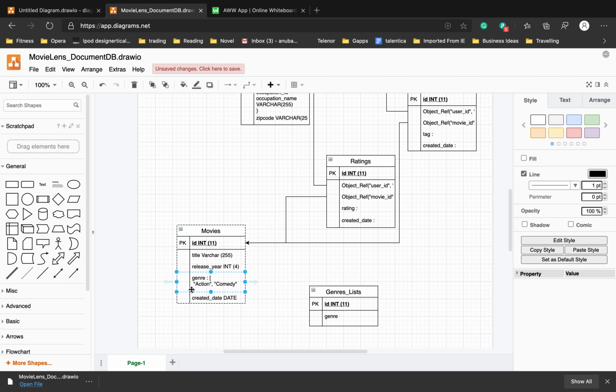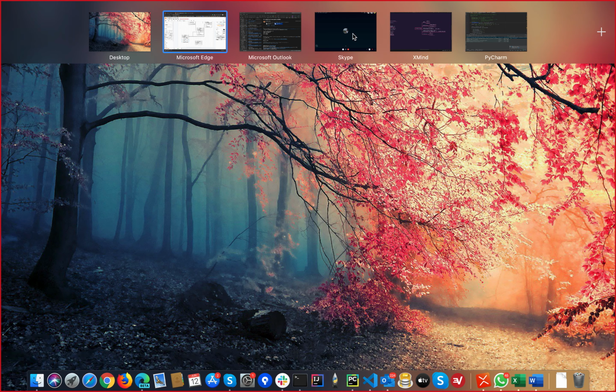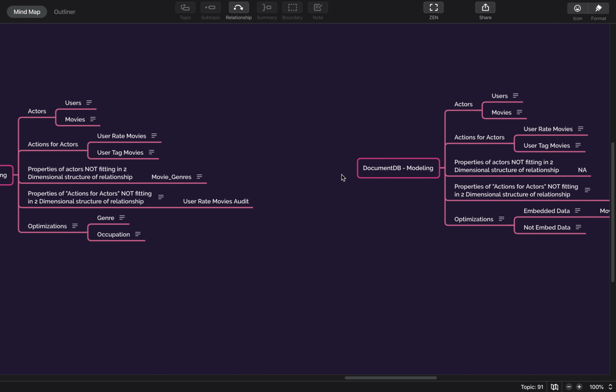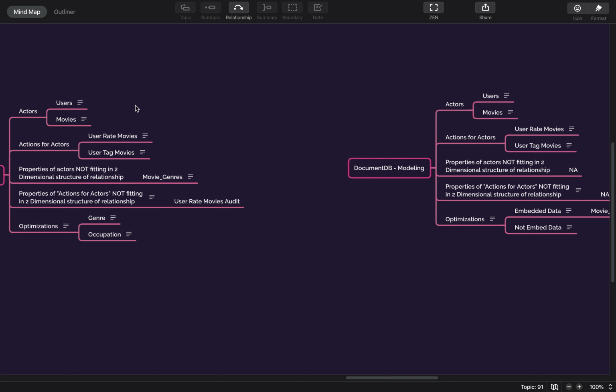So in this case, what we can do is, because it is JSON kind of data, we can add an array of genre within the movie itself, and still it is searchable, right? Because NoSQL data gives you an option like that, you will not create a separate table for that. So if you see here the difference between the two, let's say we talk about actions.